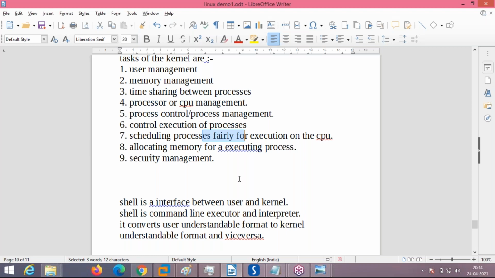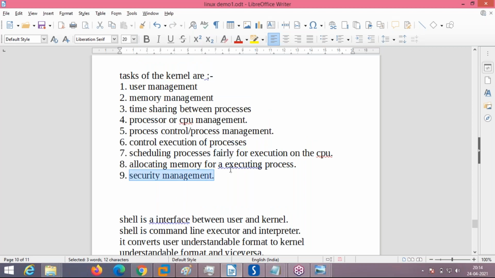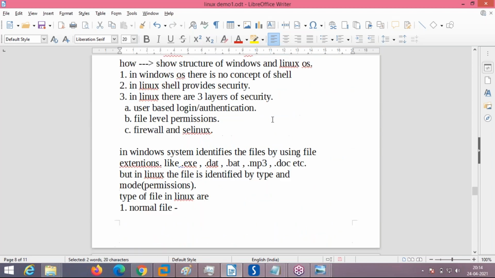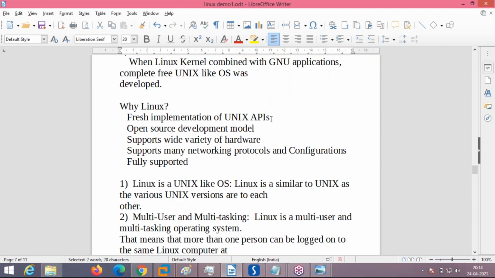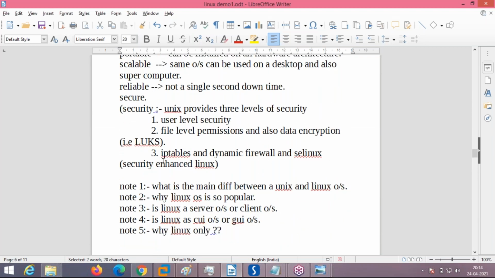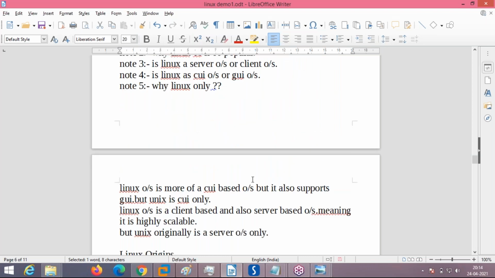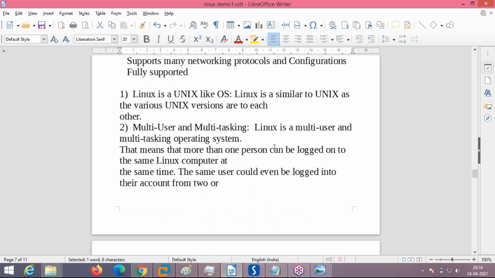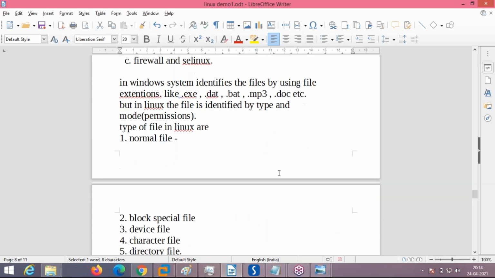And one of the most important things apart from these is security management. You know what security management is? Suppose you have a Linux server, and you have installed a firewall on Linux. I just told you the firewalls on Linux are called IP tables and dynamic firewall. Apart from that, SELinux is also there. What does this firewall do? Each and every data packet arriving at your system on a network will be scanned by this firewall application, IP tables or dynamic firewall.